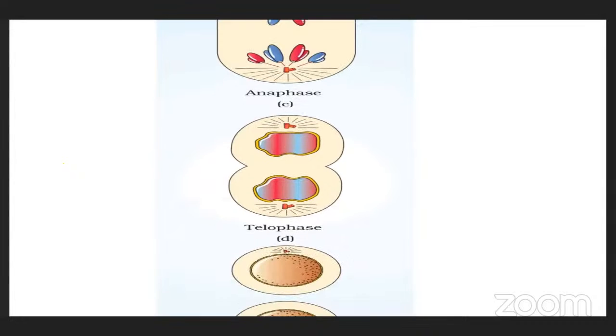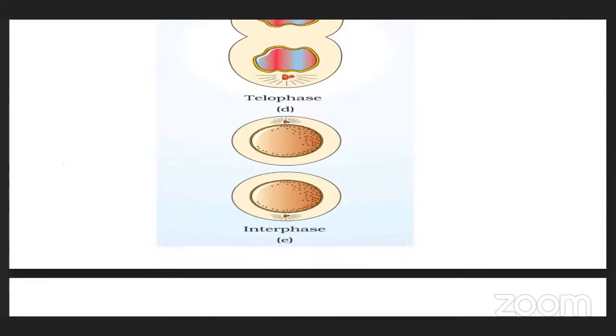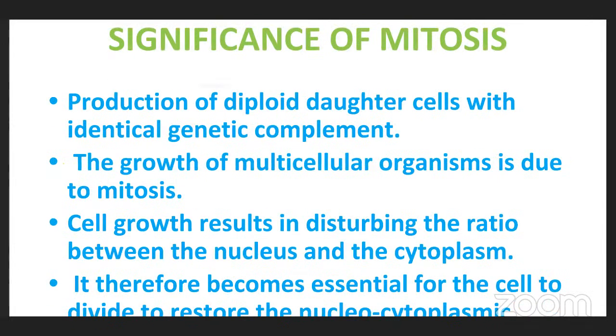And as a result of telophase, the genetic material is arranged in two sets. I mean, half of the genetic material, or nucleus, moves to one pole, and the other half moves to the opposite pole. Two daughter cells are formed with the help of cytokinesis. This is the significance of mitosis.